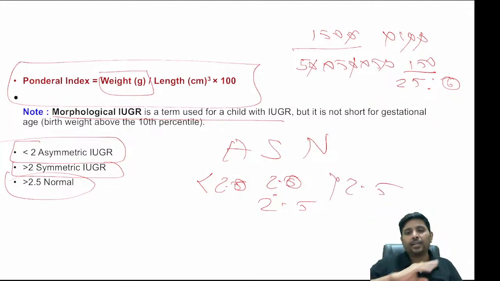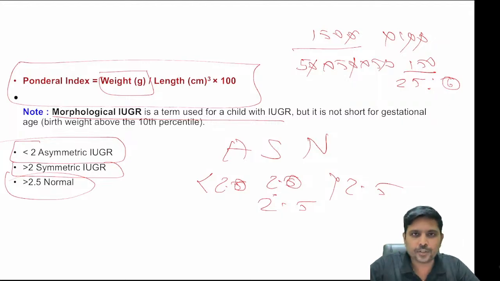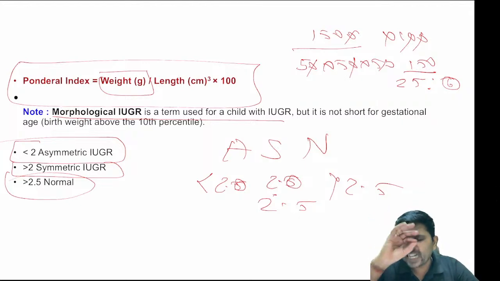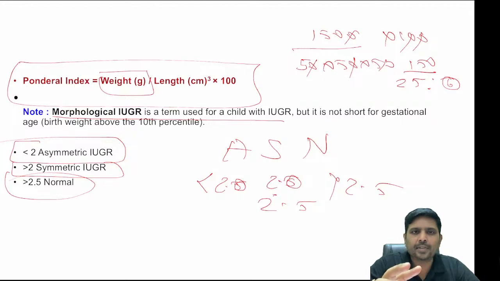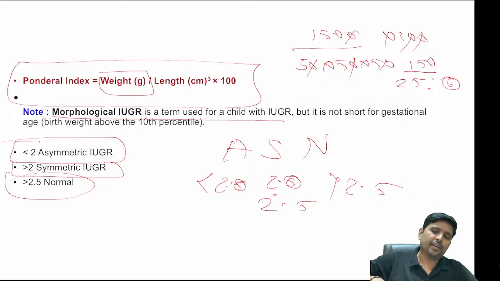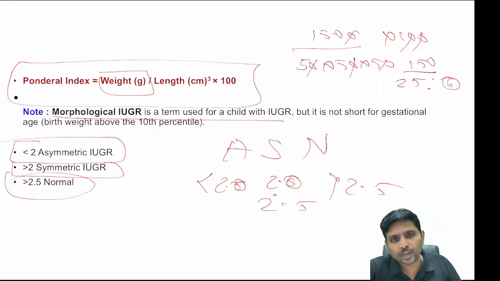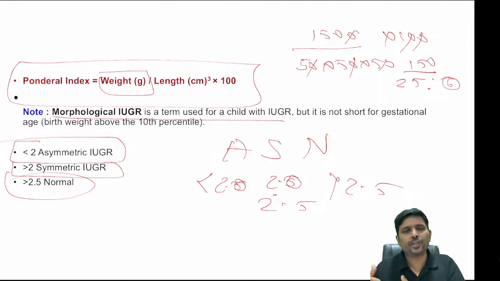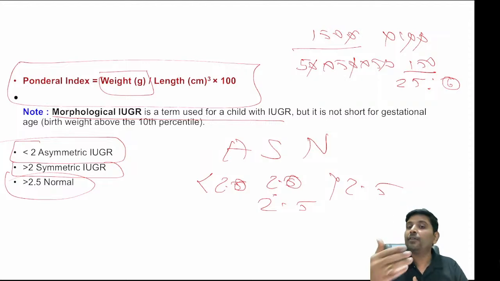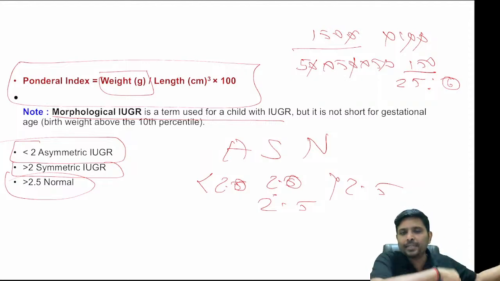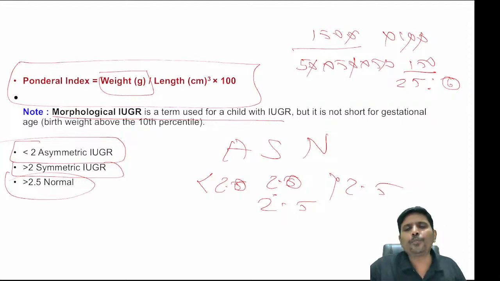Again, ponderal index is an important question in your viva, short notes as well as in your NEET or next examination. Very, very important. Ponderal index, you need to know. Many examiners are fond of asking this question. When they ask ponderal index in short notes, and you know only this much, add symmetrical IUGR and asymmetrical IUGR, those 3 to 4 points. That will be very useful to complete the page as well as to get a good mark.